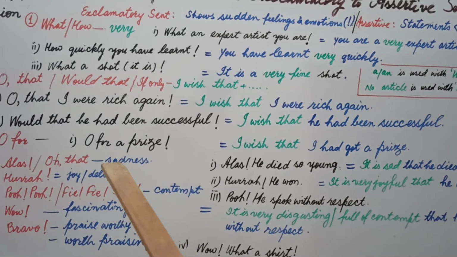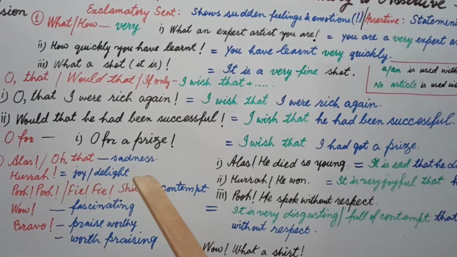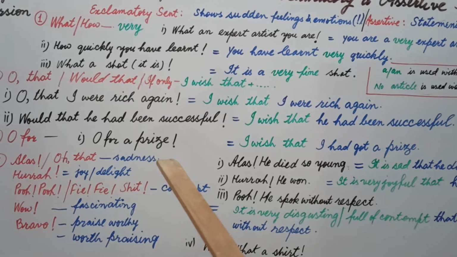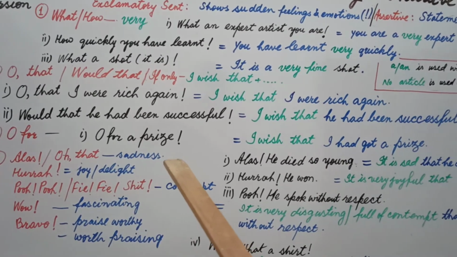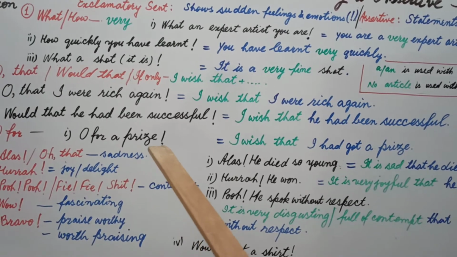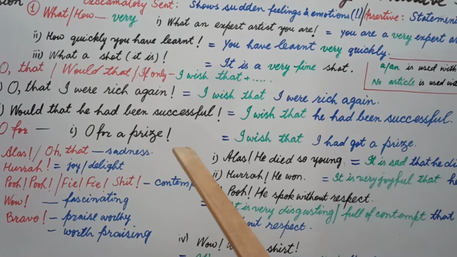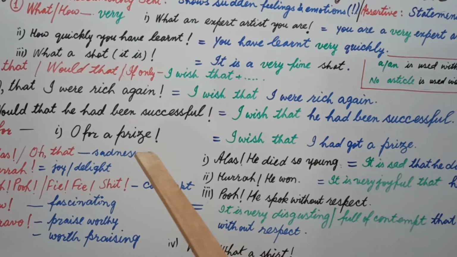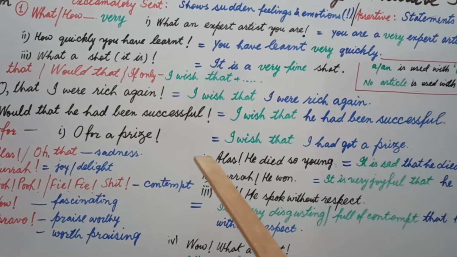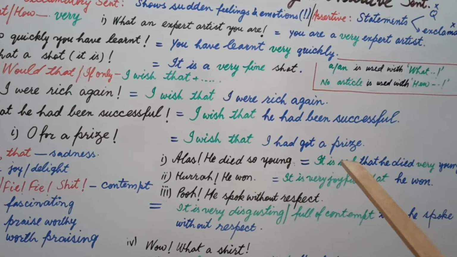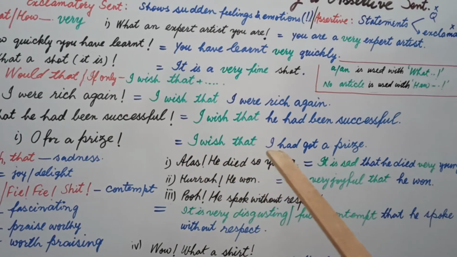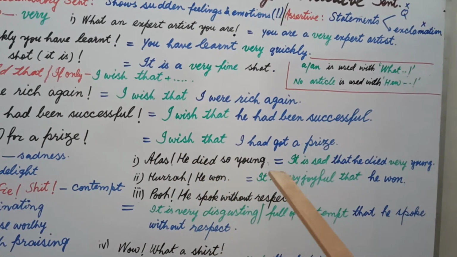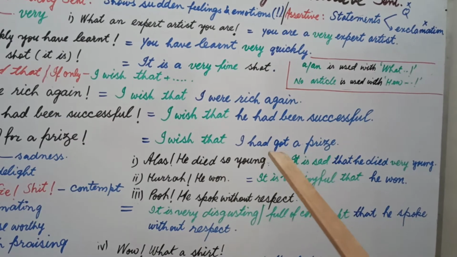Now second, oh for means you are wishing that the prize would be yours. I mean to say that oh for a prize, this expression may be for future, this expression may be for the past. For the past means I wish that I had got a prize, but not now, I don't have. And if you want to get this prize in future, then you will write I wish that I got a prize. Students, second form only.